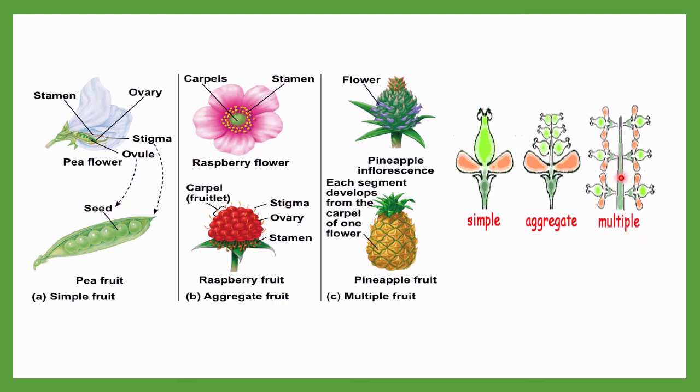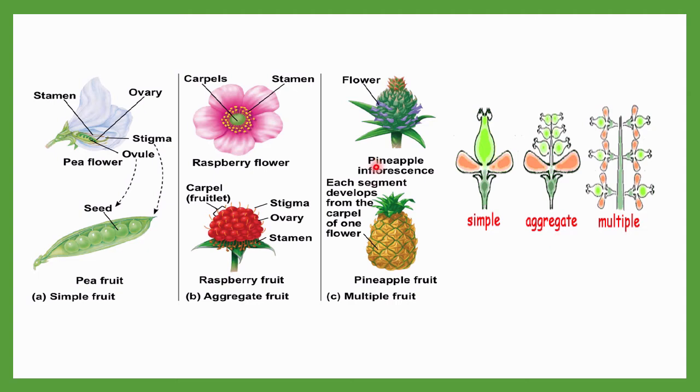Here, this is the inflorescence, the arrangement of flowers on a receptacle. You can see that so many flowers together form only one fruit. These all will be responsible for generating only one fruit together. In the earlier cases only one flower took part, but here so many flowers take part in the formation of a fruit, and such a fruit is called a multiple fruit.